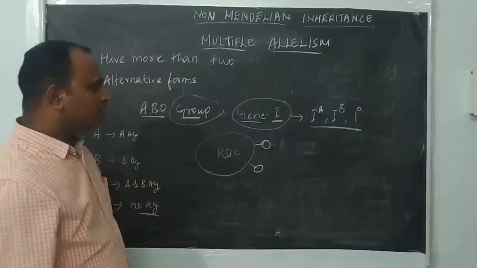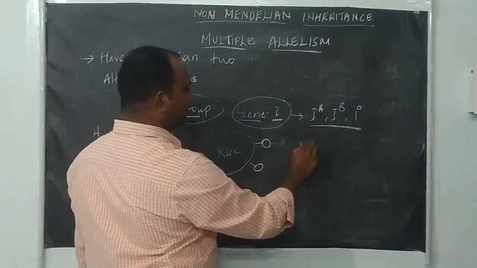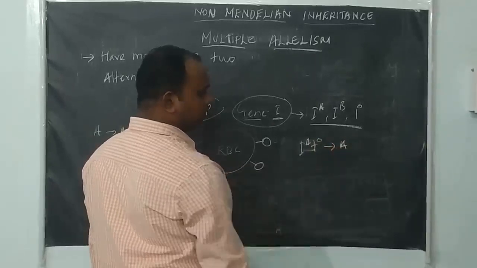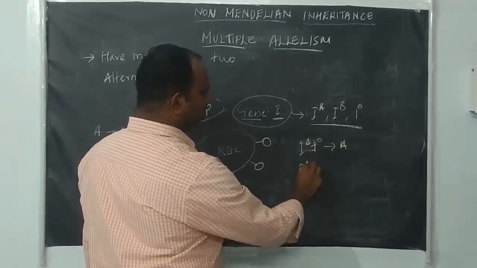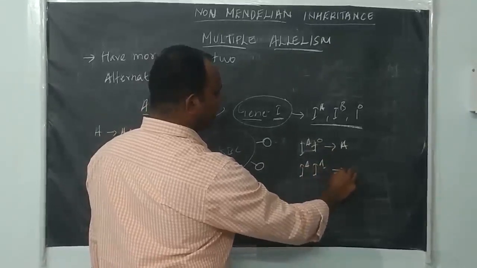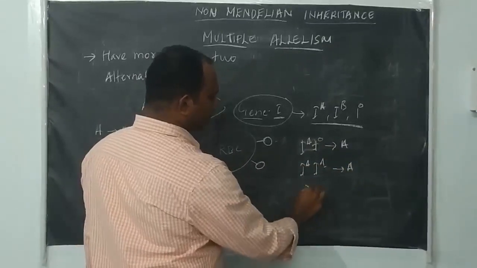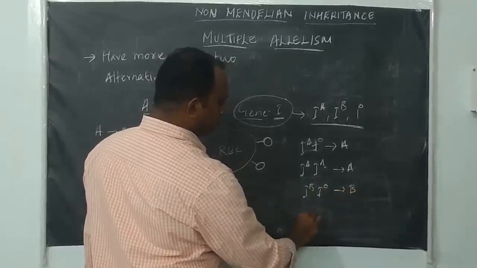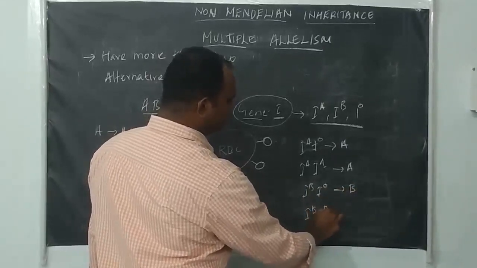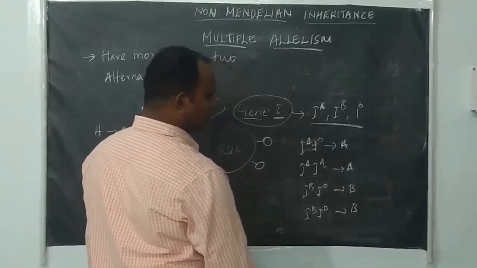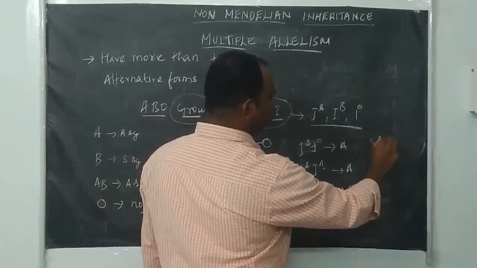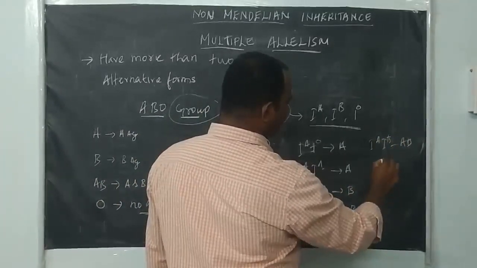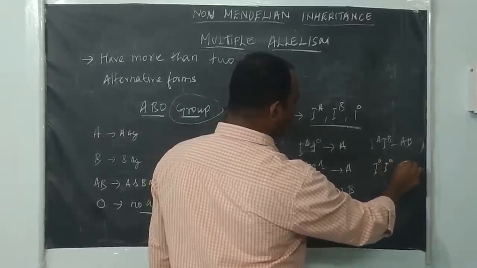Here we can see the combinations of these genes. IA IA, and IA I naught, give A group. IB IB, and IB I naught, give B group. IA IB gives AB, and I naught I naught gives O group.